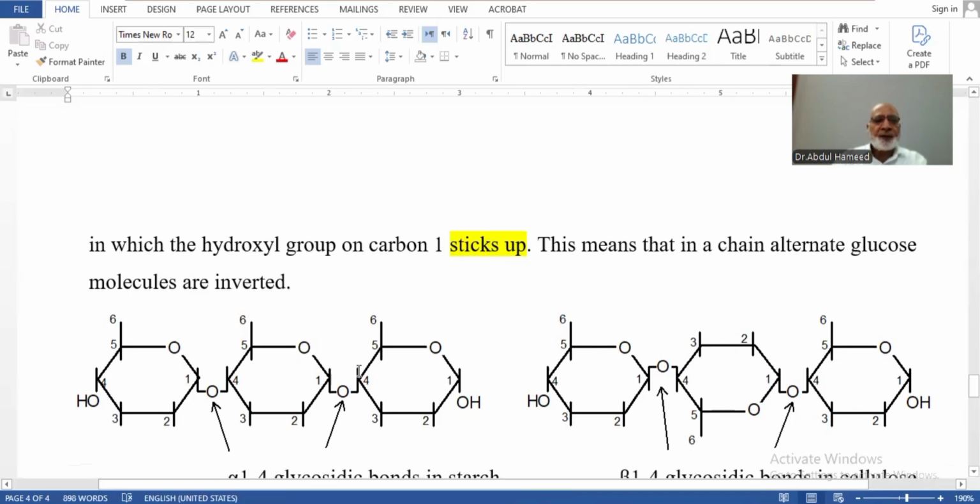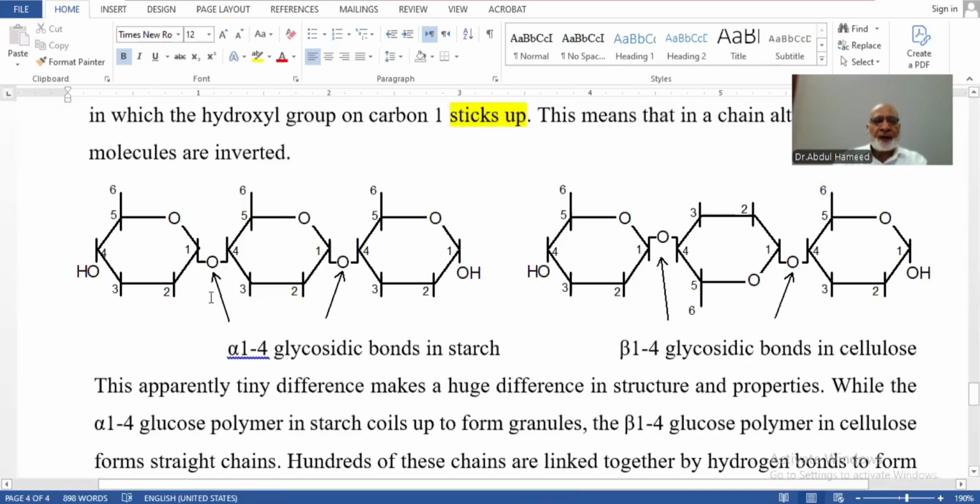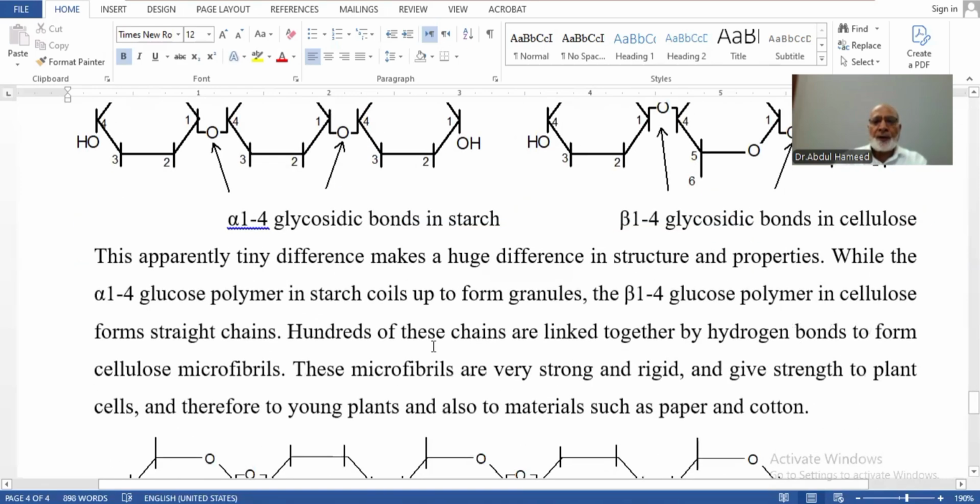So starch has an alpha 1,4 glycosidic bond between two glucose molecules, but in cellulose there is a beta 1,4 glycosidic bond, because the OH groups are above. So the glycosidic bond in cellulose is different.